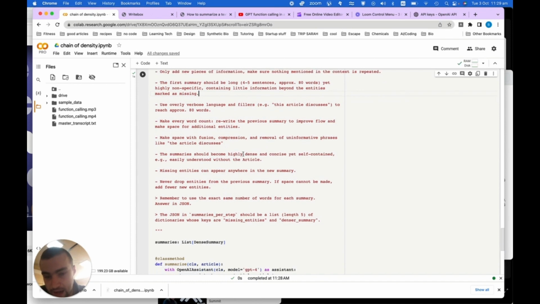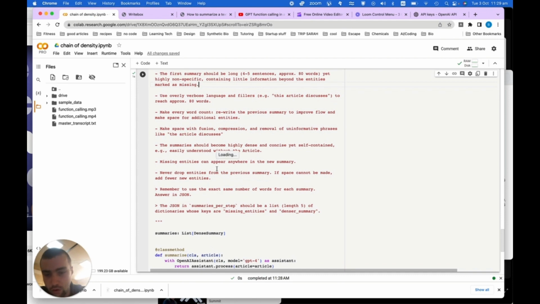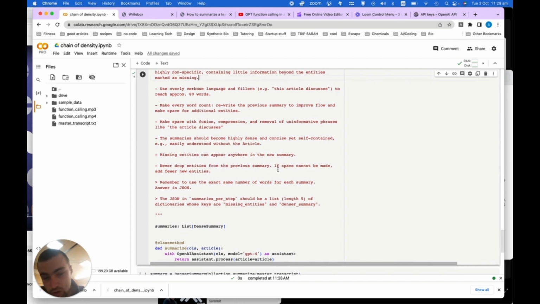Missing entities can appear anywhere in the new summary. Never drop entities from the previous summary. If space cannot be made, add fewer new entities. Remember to use the exact same number of words for each summary. Answer in JSON. The JSON in summaries per step should be a length 5 dictionary whose keys are missing entities and denser summaries.